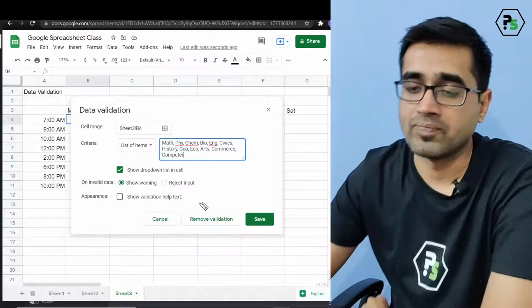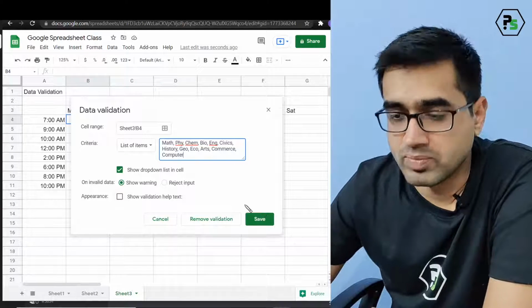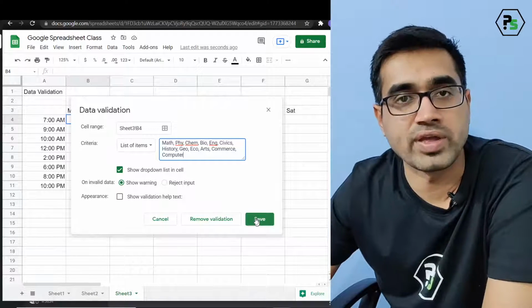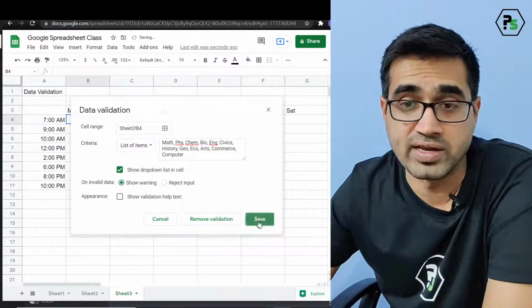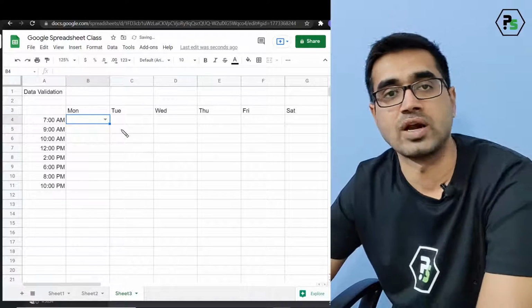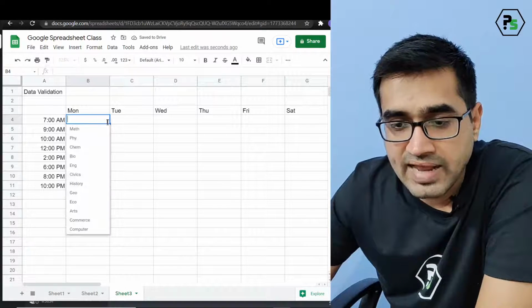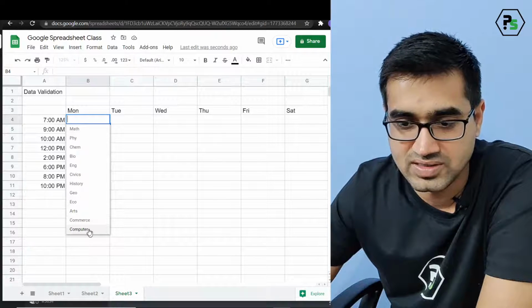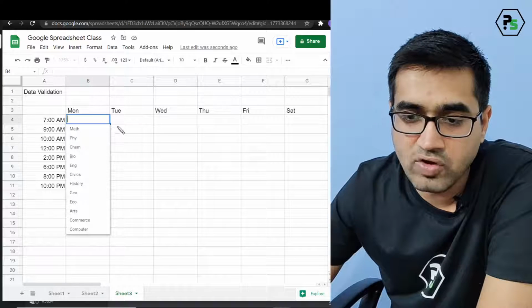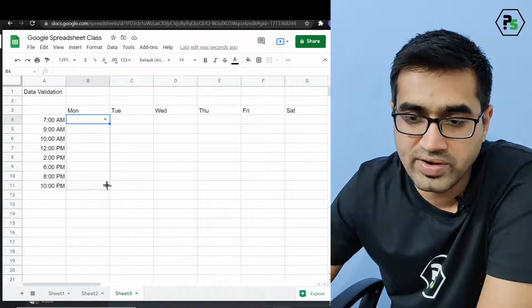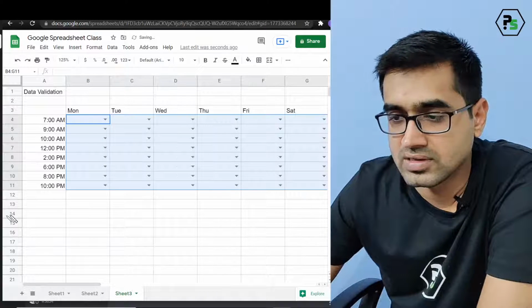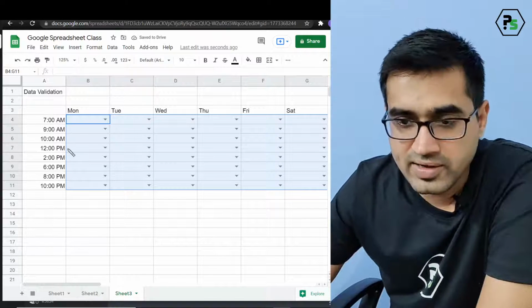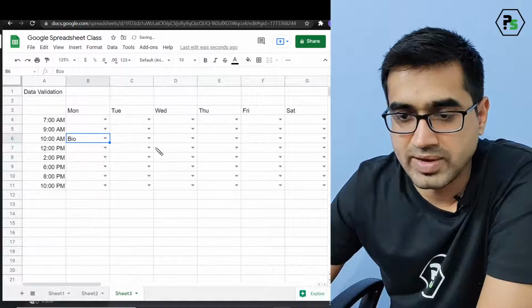Now I'll make you understand a lot of things, so please understand. This is the most stupid way of doing it, but you need to understand the stupid way. That's why only then you will understand the smart way. Notice that I have got a list. Superb list: math, physics, chemistry, bio, English, civics, history. Now if I go and drag this, I just need to click. Okay, this is my bio.